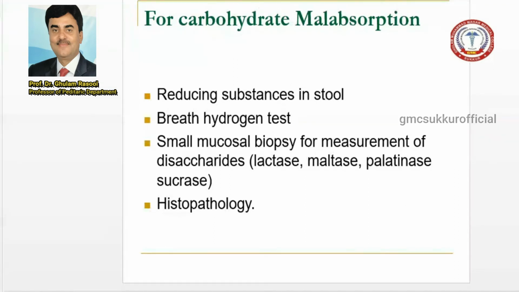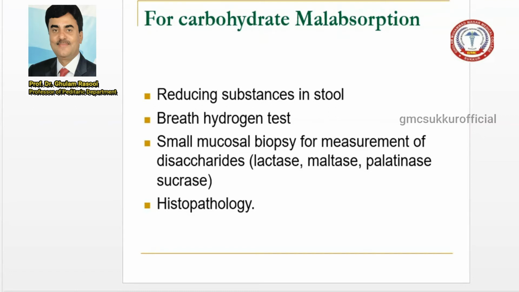Now, the gold standard for the diagnosis of a baby who presents with celiac disease is the small bowel biopsy, because this is the gold standard for the diagnosis of this disease. And after the diagnosis, you can put the patient on a gluten free diet, because if you do not advise a gluten free diet, the patient can develop it again. This is the problem. Now, third, the histopathology is the most important.